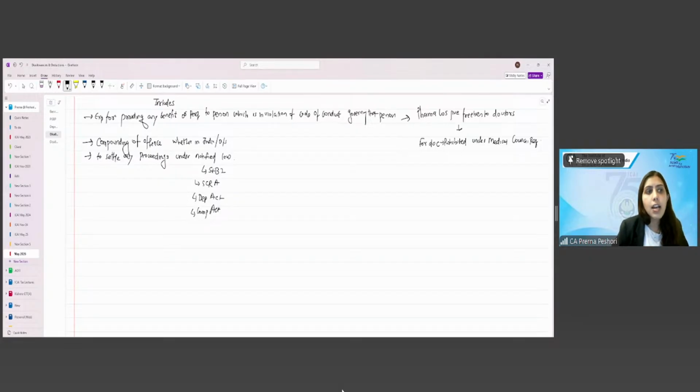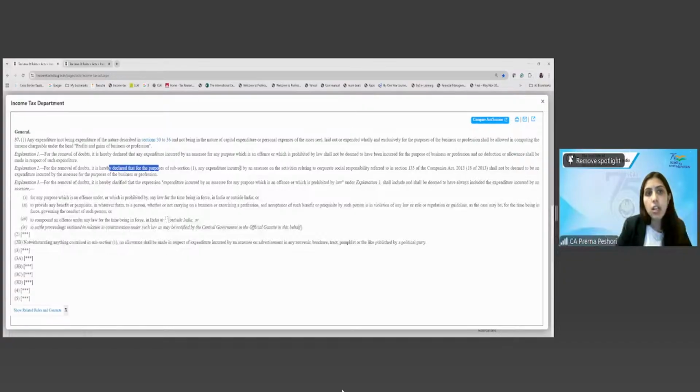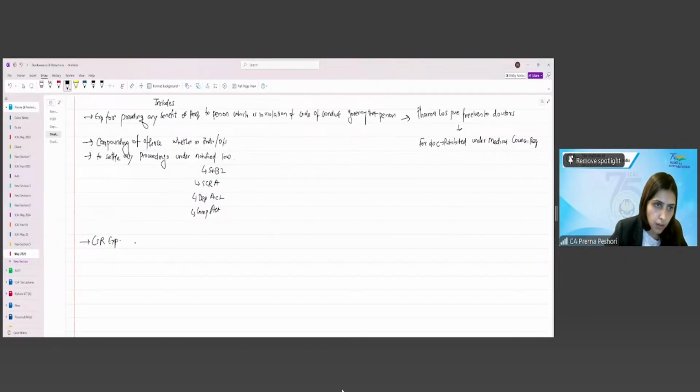Right? Last one point. For the removal of doubts, it is hereby clarified that any expenditure incurred by the assessee on the activities relating to CSR shall be deemed not to be an expenditure incurred for the purpose of business or profession. So basically, CSR expense is also not allowed. This is going to be disallowed.